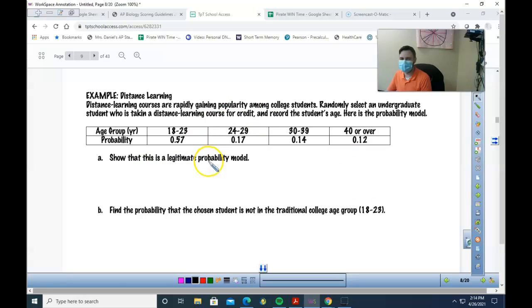Alright, so show that this is a legitimate probability model. If it's a legitimate probability model, common question, how would I show it? What do all my probabilities have to add to? Yes, Isaac. Yeah, they all add up to equal 1. So when I add all these up, they have to equal 1. Do they equal 1? Yes. So how would I write that? Sum of probs equals 1.